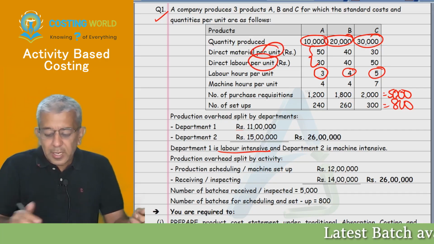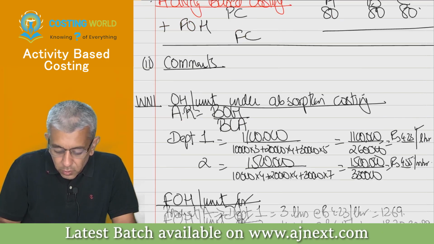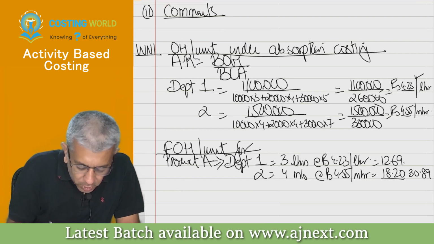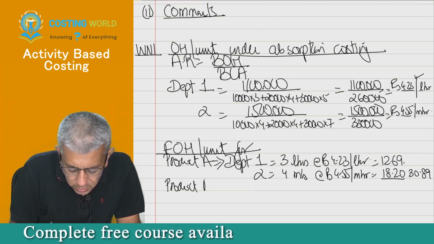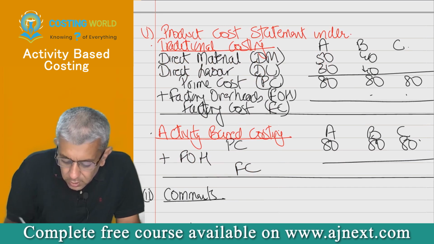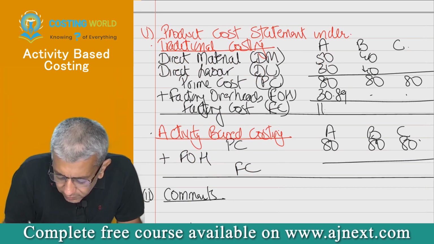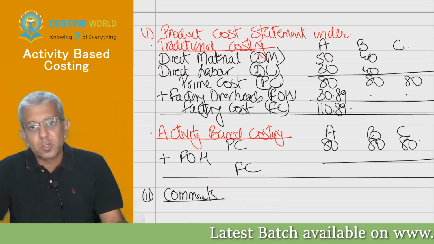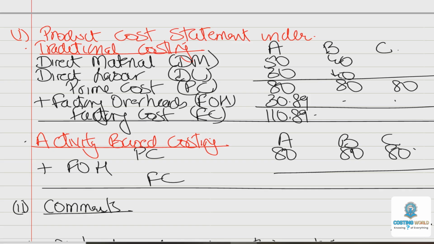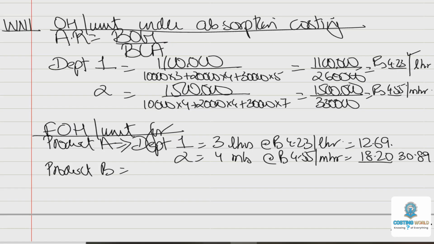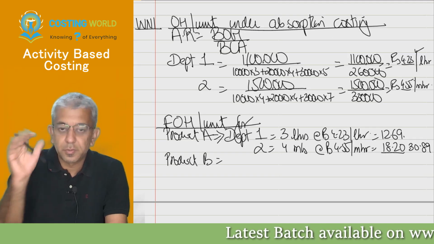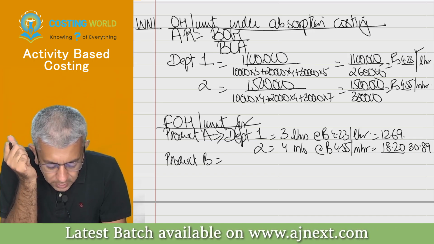Please compute for product A and product B in exactly the same way. You will have done product A, please do the same for product B and product C. Once you do that, put 30.89 over here, 110.89. Please complete for B and C also, and tell me the answer. What's the answer, beta? Done, beta? Yes. Okay, listen. This particular part is done.